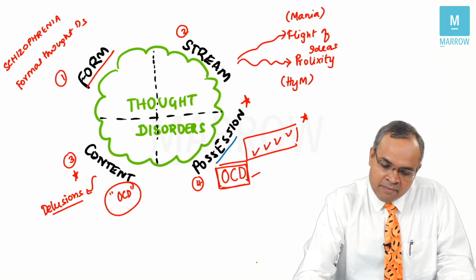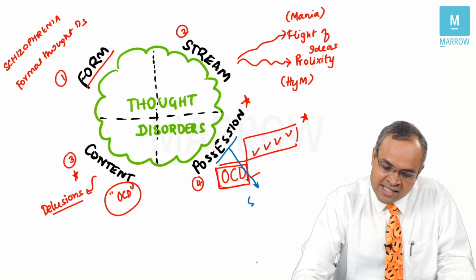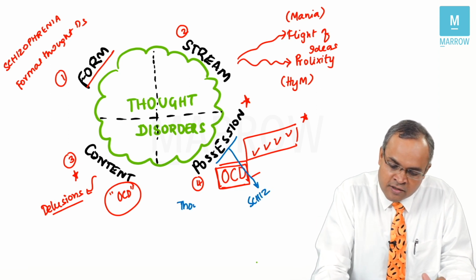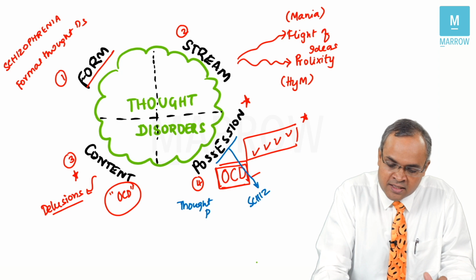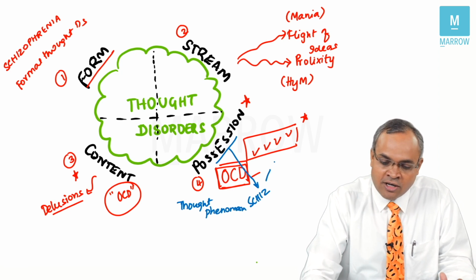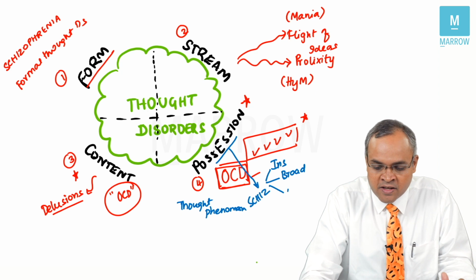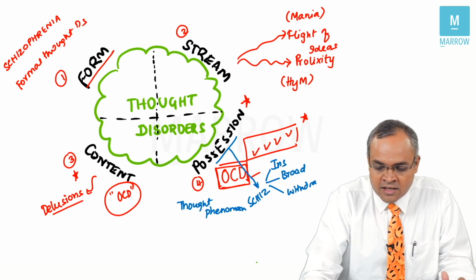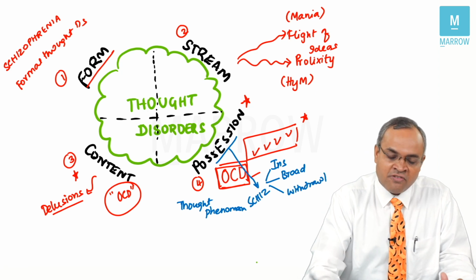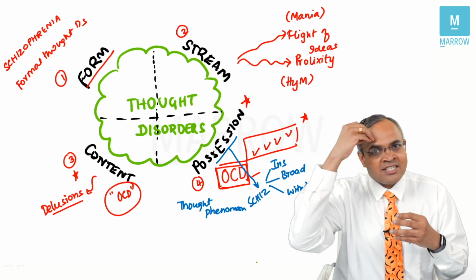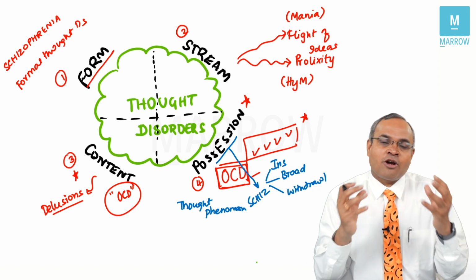The other classical example of thought possession disorder is seen in schizophrenia. It is called thought phenomena. So what is this thought phenomena? There are 3 important thought phenomena, right? Thought insertion, thought broadcast, and thought withdrawal. These are examples of thought possession disorder classically. Schizophrenia patients can have thought insertion, thought withdrawal, or thought broadcast.